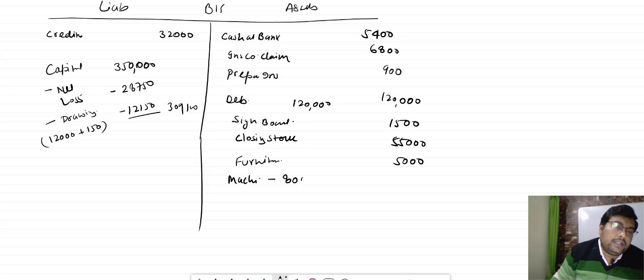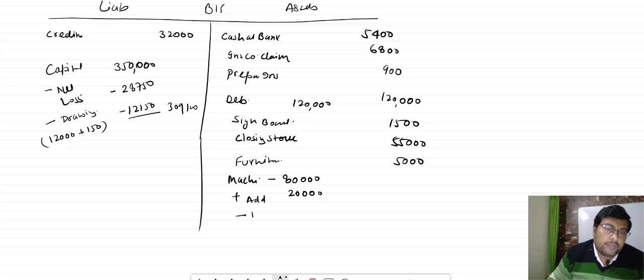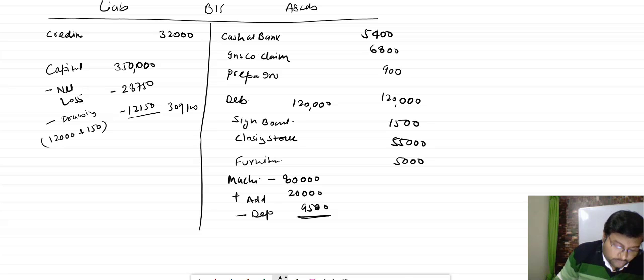Machinery is 80,000, plus we purchased machinery of 20,000 additionally, minus depreciation. So total depreciation is 9,500, and finally the total will be how much, bacha? 90,500.